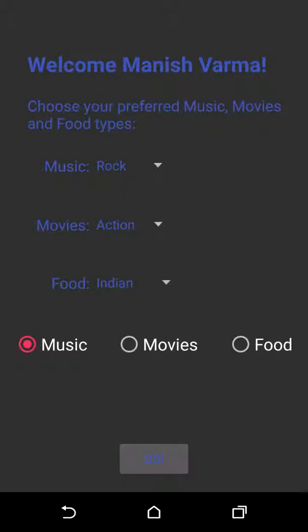So in this case, let us start by choosing which genre of music the user would prefer. Let's go with hip hop. Let's choose the kind of movies, which genre. Let's choose sci-fi. And let's choose the kind of food to be Italian. Now, using these parameters that have been associated with each user, the 8Ball recommendation engine goes ahead and generates recommendations.